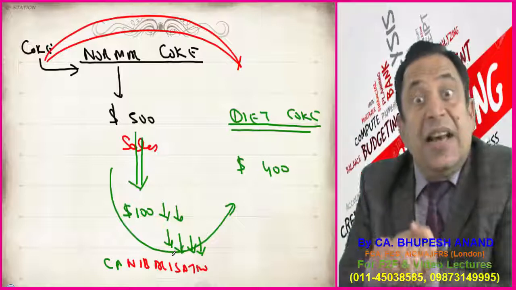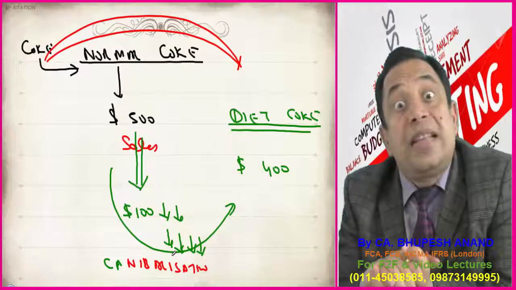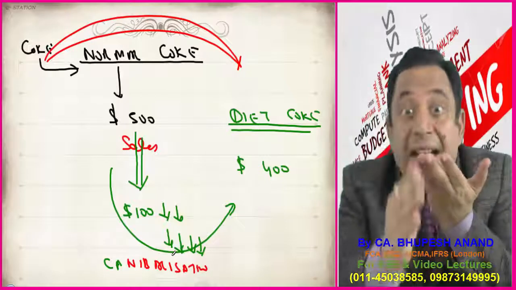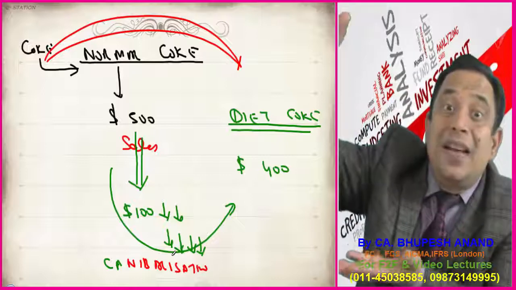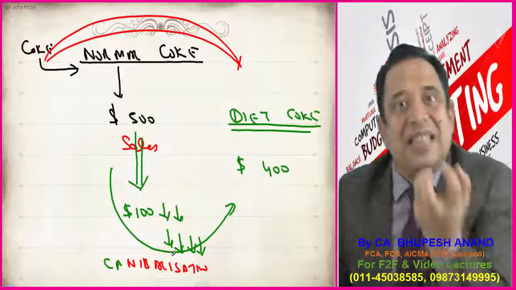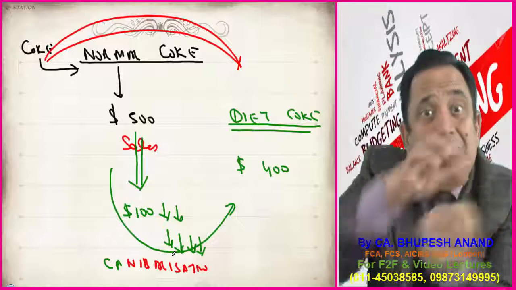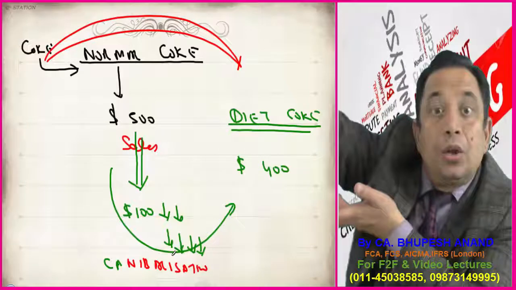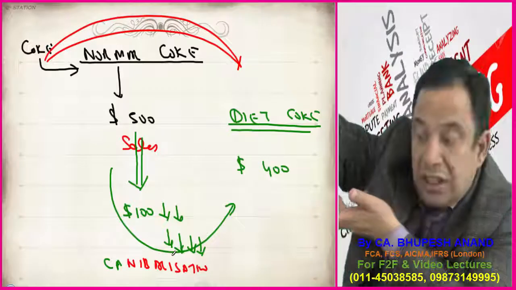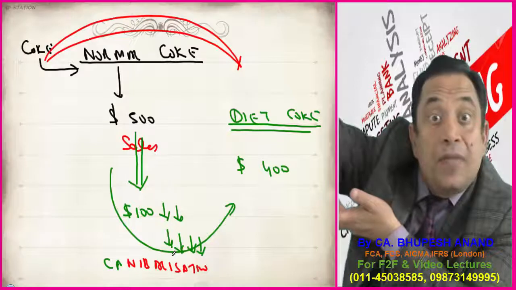The day they announce that they are coming with the 9 series, the customers who are ready to purchase the 8 will wait, and they will shift their preference from 8 to 9 series. It means existing sales has been reduced, and those customers have been shifted to the new one. So this is cannibalization, or I will say this is opportunity sale. So I will not consider $400 million as the sale of Diet Coke while evaluating the project of Diet Coke.